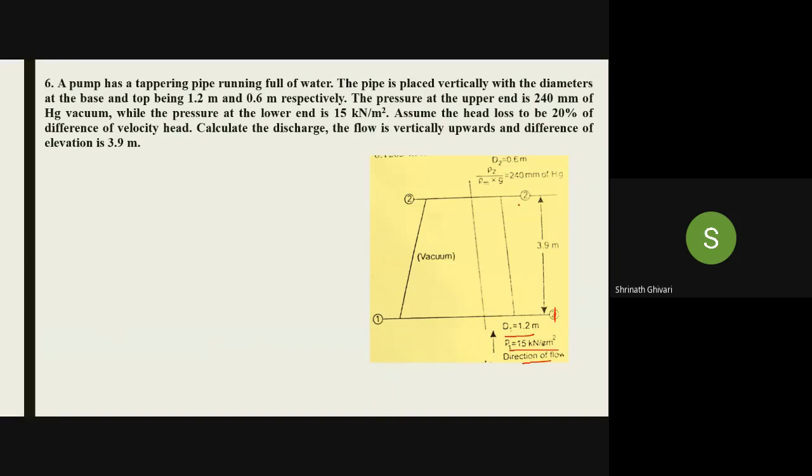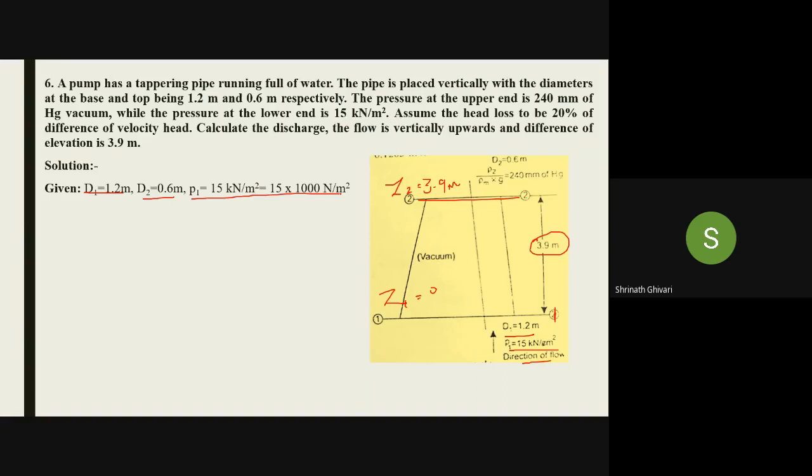Then we have diameter 2 as 0.6 meter at the top end. And the length or the elevation of the pipe is 3.9 meter. Or we can say Z1 is 0, Z2 is how much? 3.9 meter. Now, what are the given things? Given is diameter 1.2 meter, diameter 2, 0.6 meter. Pressure at P1 is 15 into 1000 Newton per meter square.